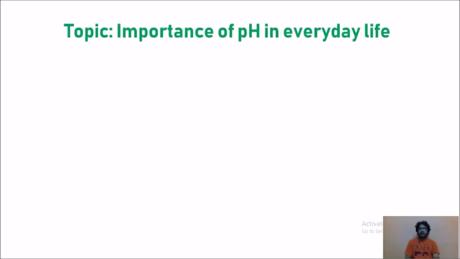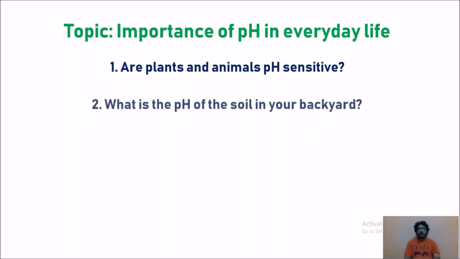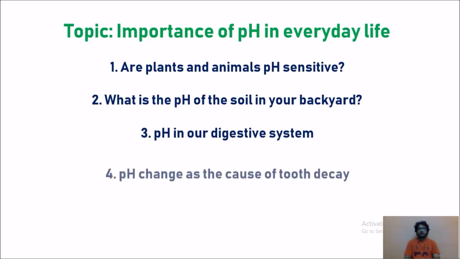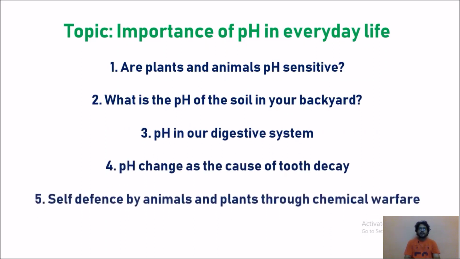In this lecture 7, we are going to discuss the importance of pH in everyday life. In this concept, you have 6 main topics. Number 1, are plants and animals pH sensitive? What is the pH of the soil in your backyard? pH in our digestive system. pH change as the cause of tooth decay.